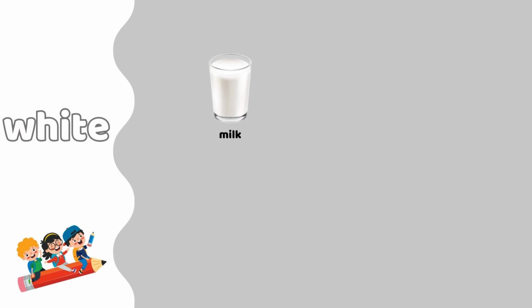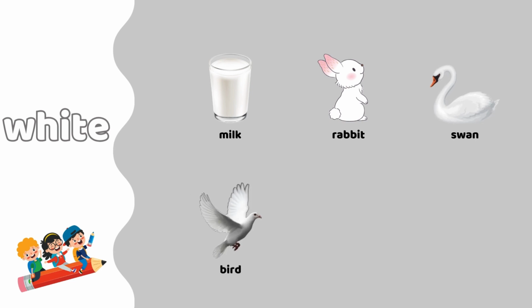Milk is white. Rabbit is white. Swan is white. Bird is white. Baseball is white. Egg is white.